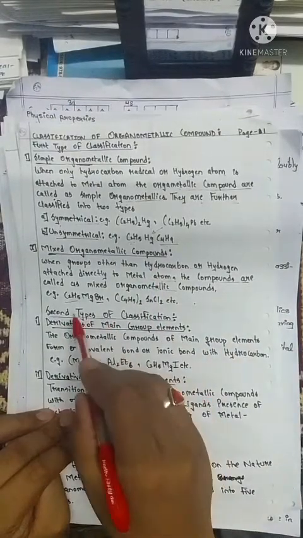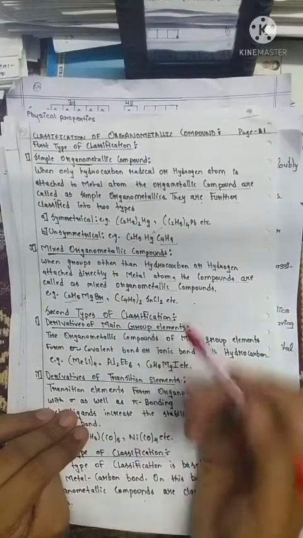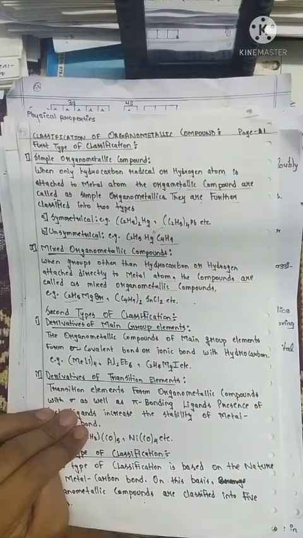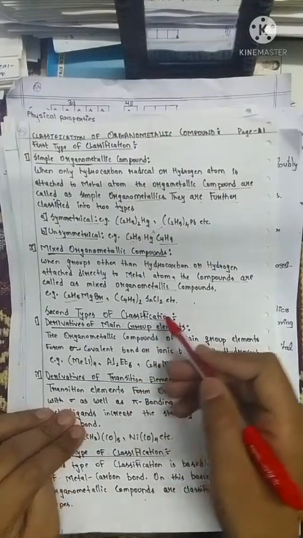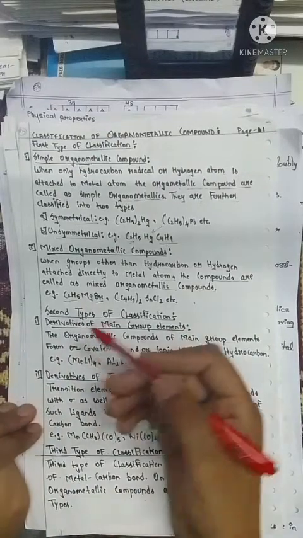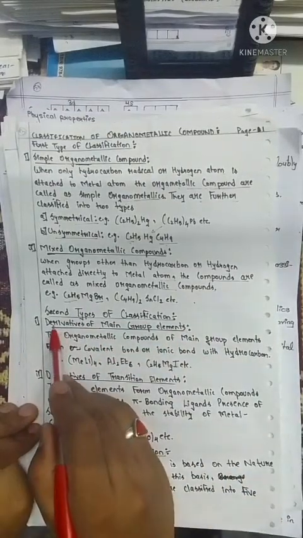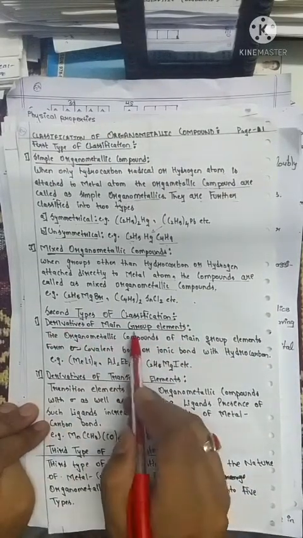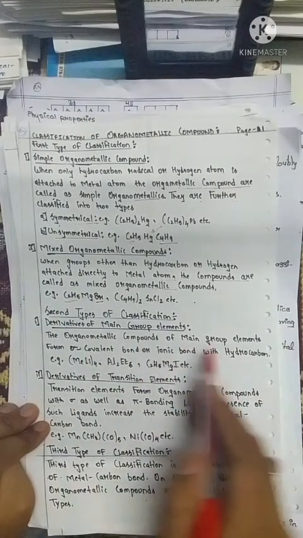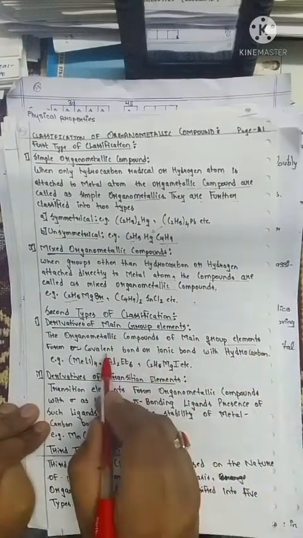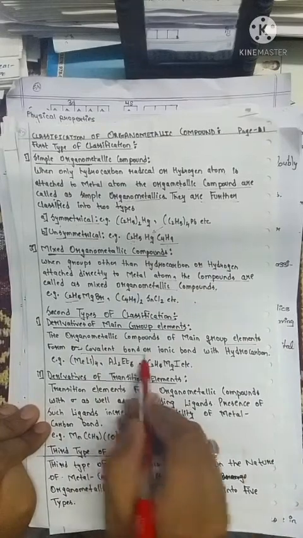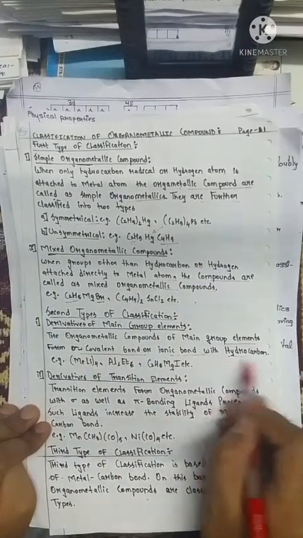Now we are going to discuss the second type of classification. The first type is derivative of main group element. The organometallic compounds of main group elements form sigma covalent bond or ionic bond with a hydrocarbon.